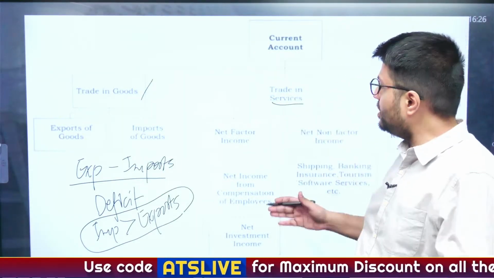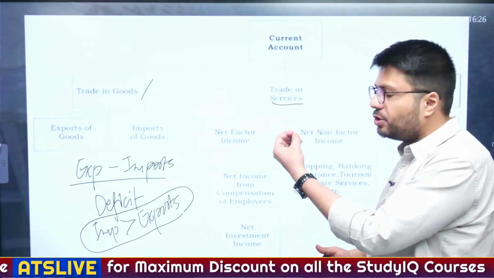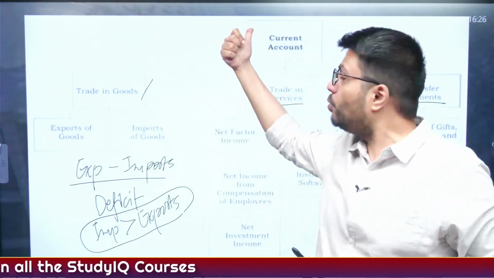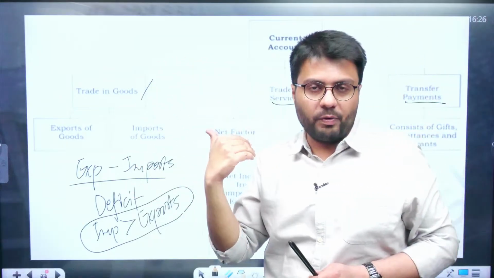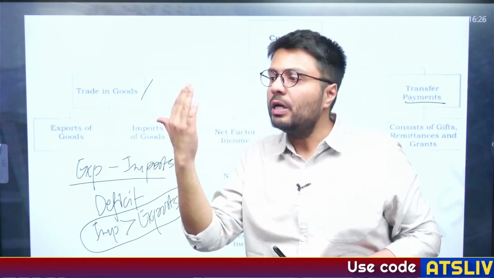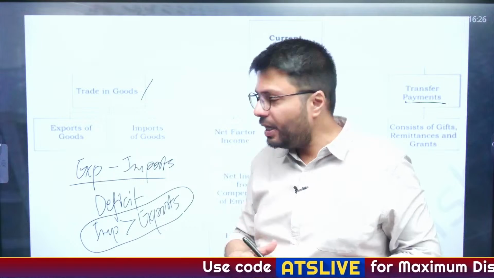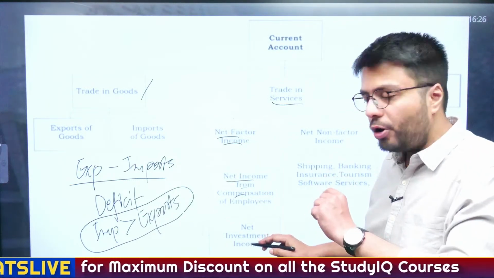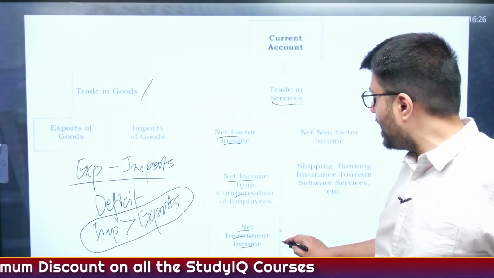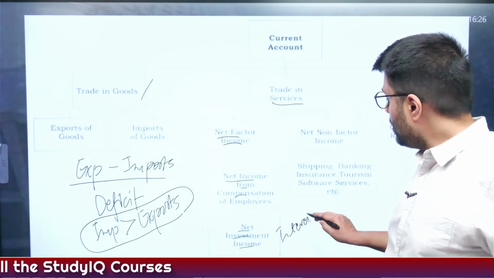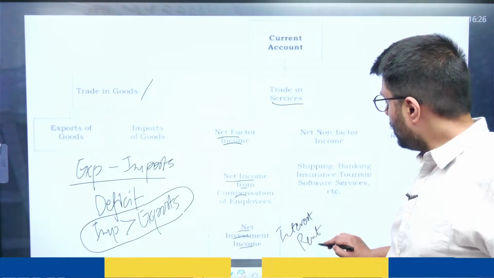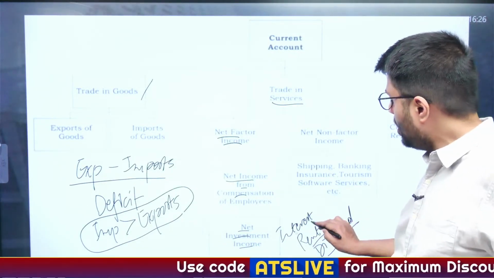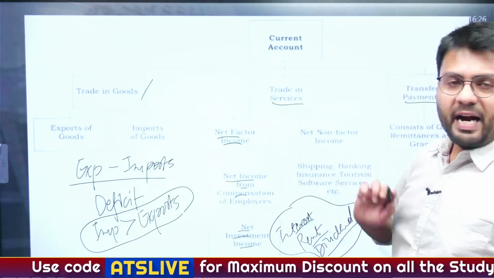Similarly, trade in services includes two components. First, net factor income, which means if you have invested in any property outside, that investment will be categorized into the capital account, but the returns from that investment, be it rental income from your house or interest payments, will be considered in net factor income. So it includes compensation to employees, and net investment income like interest, rent, and dividends from shares you might hold in foreign stock markets. These are the net factor income.